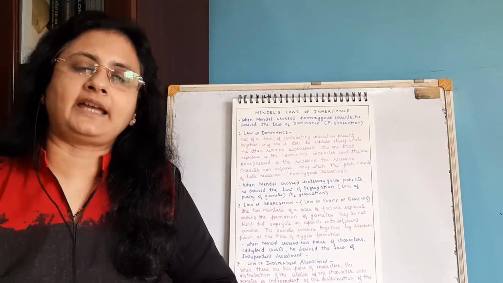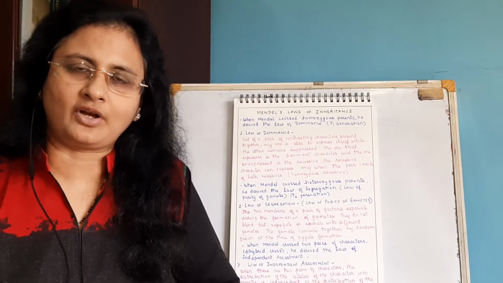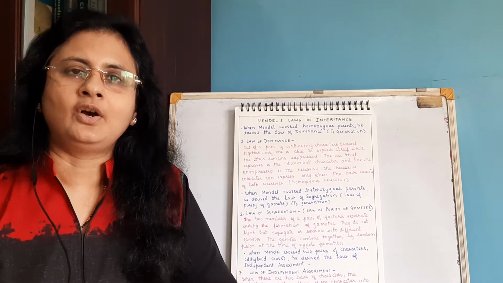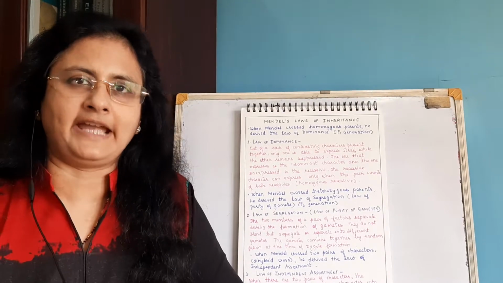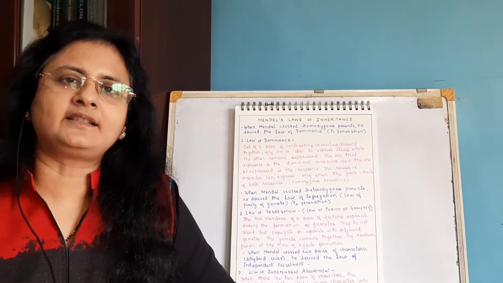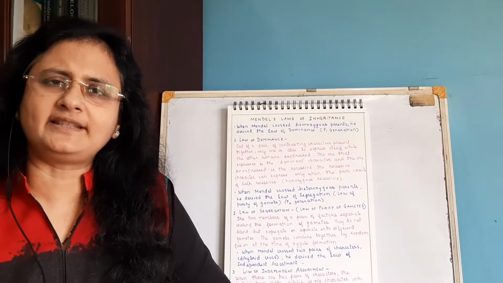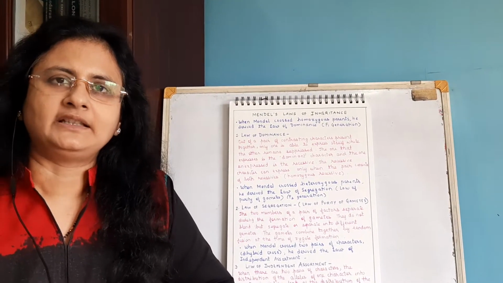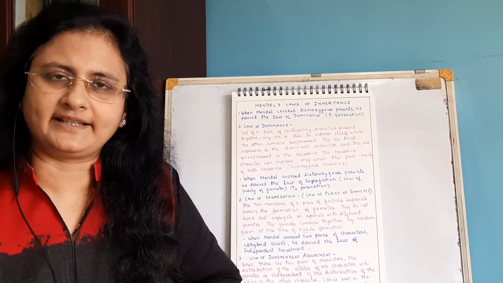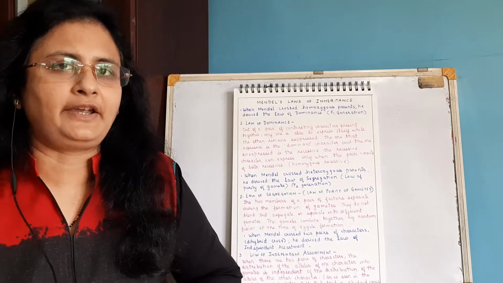Now when Mendel carried out a cross between heterozygous parents, he derived what is called the law of segregation, or the law of purity of gametes. This is with respect to the F2 generation. The two factors out of a pair of genes separate during gamete formation. These factors do not blend with each other, but instead they segregate. So because the genes separate, you are getting one recessive in the F2 generation.